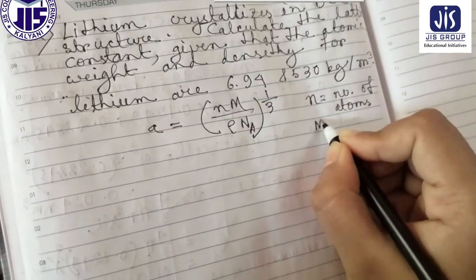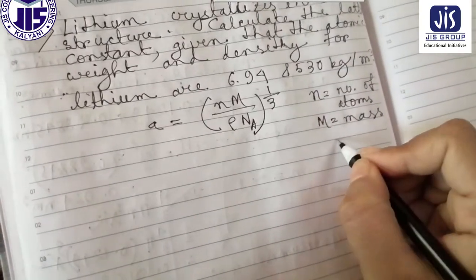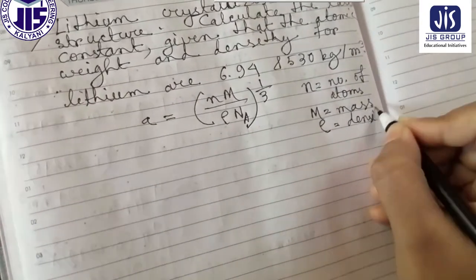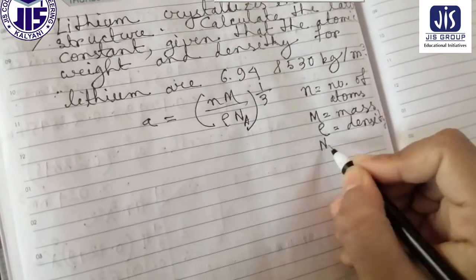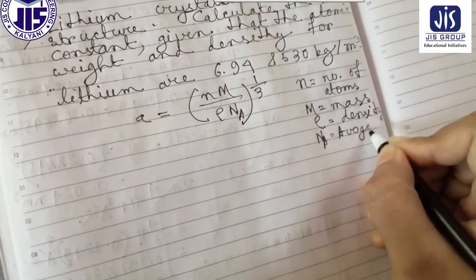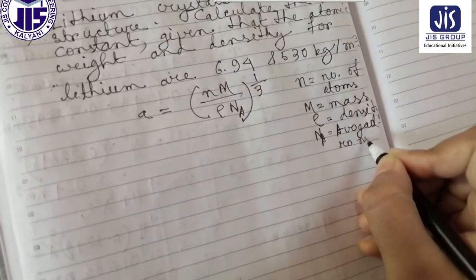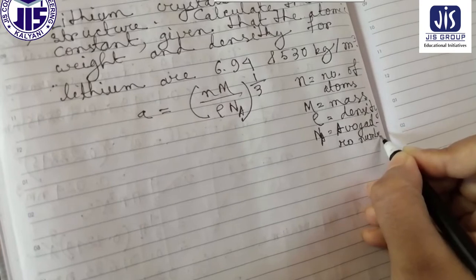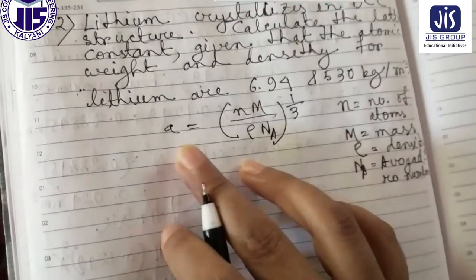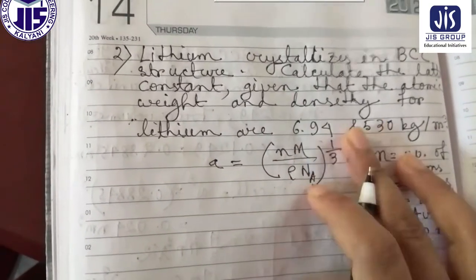What is capital M? Mass. What is rho? Density. What is capital Na? Avogadro number.